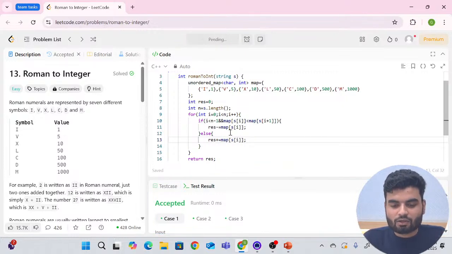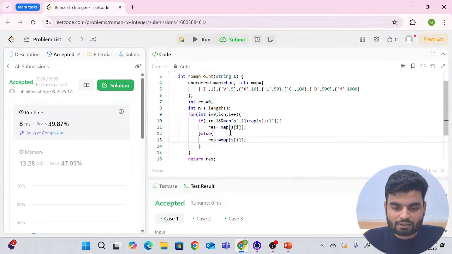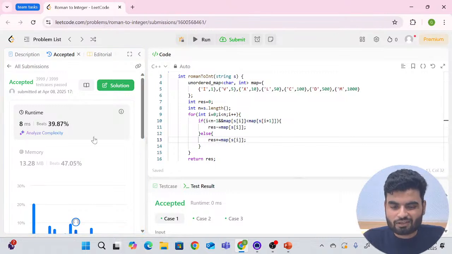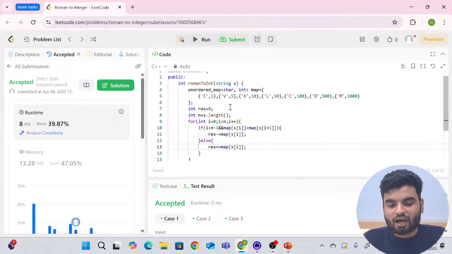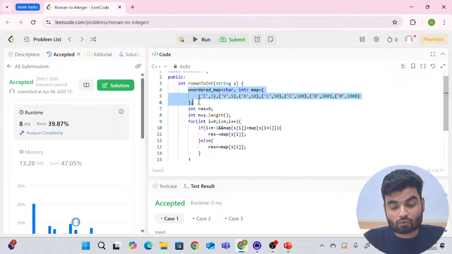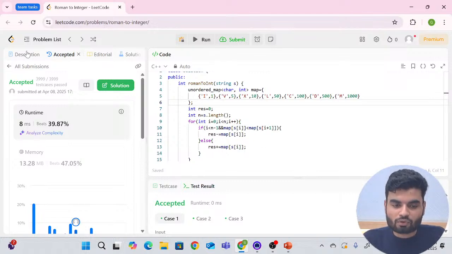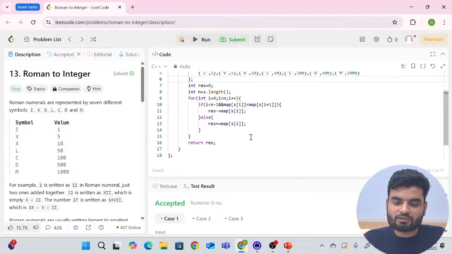When you submit, what is the time complexity of the whole code? That is linear. When you submit again, you probably will have a better beats percent here; it depends from system to system, but this is the best code, you don't have to worry about it. So we are taking linear time complexity, and this is a fixed space, so the space complexity is constant. That is the auxiliary memory, not directly the space complexity, because this is not dependent on the input size. This is fixed memory and will always be taken, so we don't count it directly. I hope this is clear to everybody.